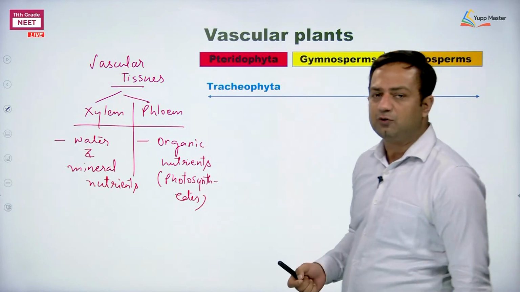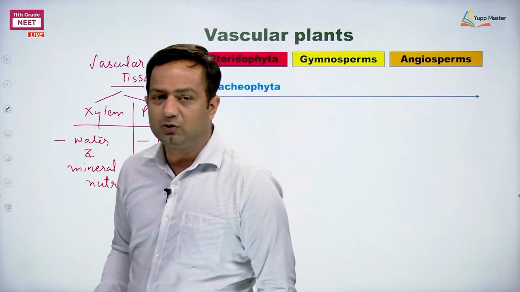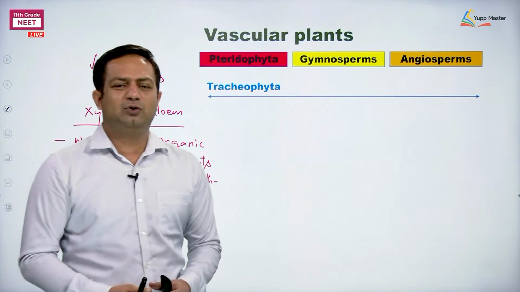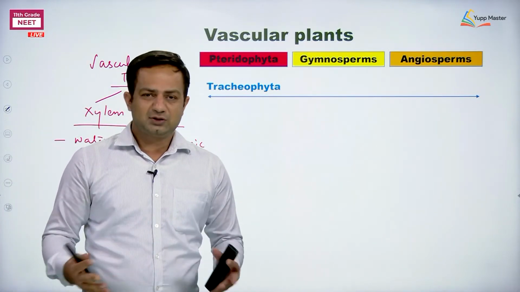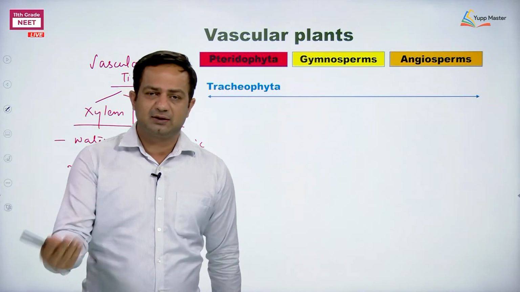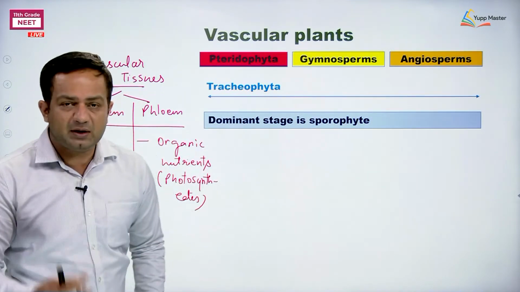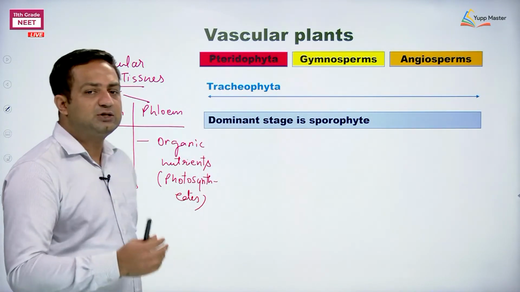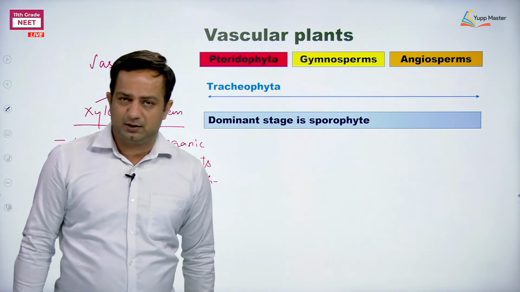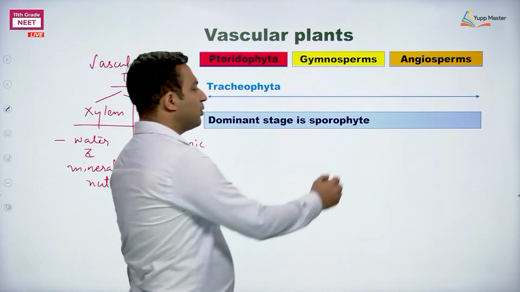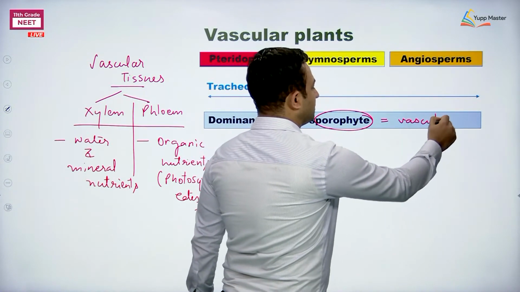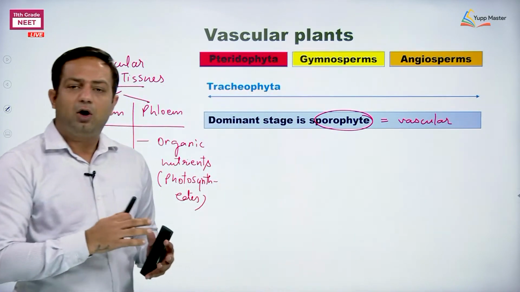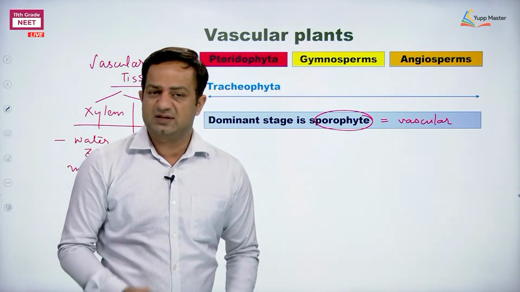Now, next to Tracheophyta, the other character we need to tell. Obviously no one is going to discuss that vascular plants are common in vascular tissue; this is not the actual similarity. You need to tell something better. The something better is that the dominant stage in all vascular plants is the sporophyte, and that sporophyte is vascular.